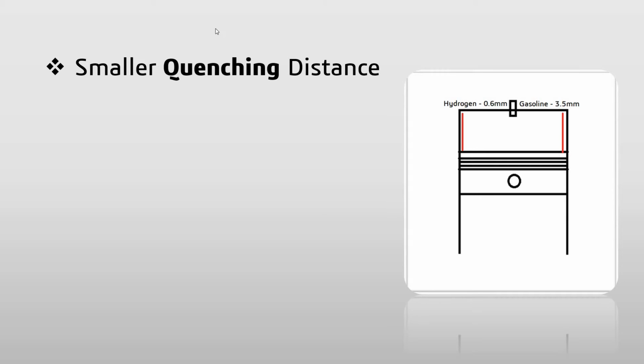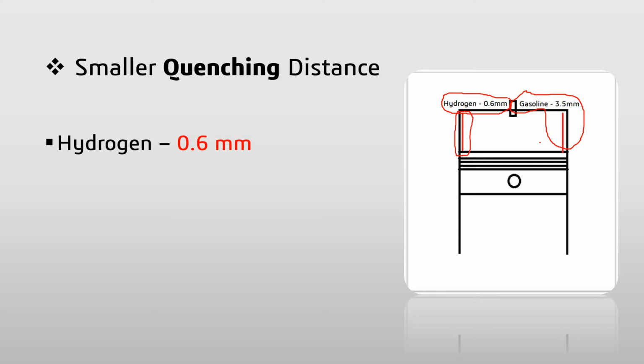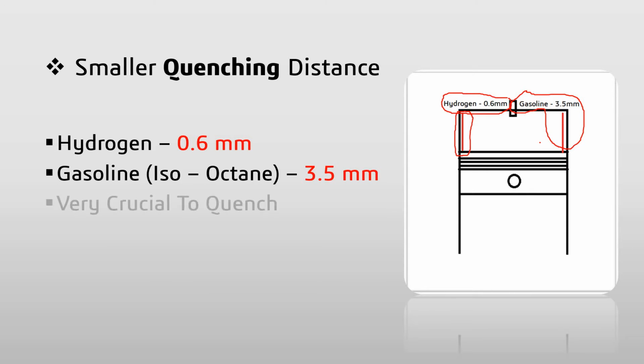So first, smaller quenching distance. This is a disadvantage of the hydrogen engine: in case of hydrogen there is a 0.6 mm quenching distance, as shown in this piston cylinder assembly. Here the red line is shown, very near to the cylinder wall, so there is a 0.6 mm distance, and gasoline has a 3.5 mm distance, so it is comparatively large, so we can quench it very well. So hydrogen has 0.6 mm and gasoline isooctane has 3.5 mm quenching distance.